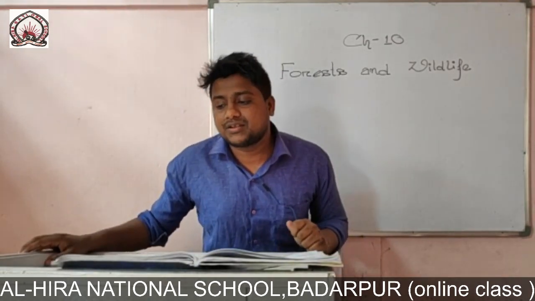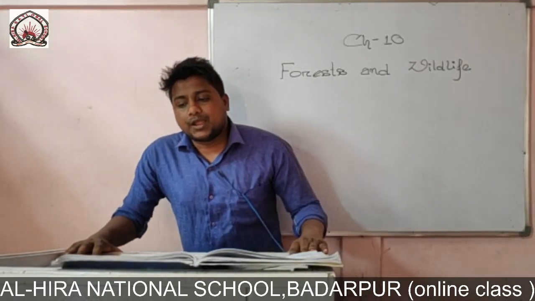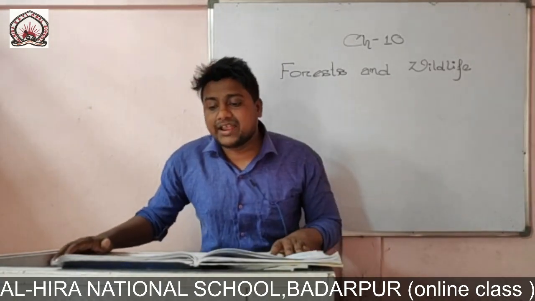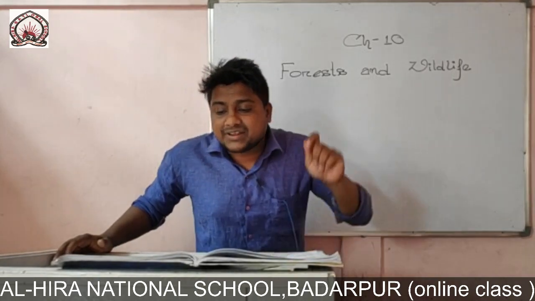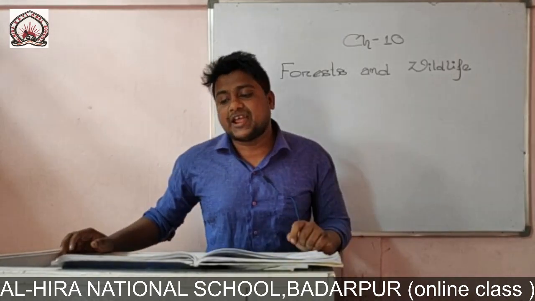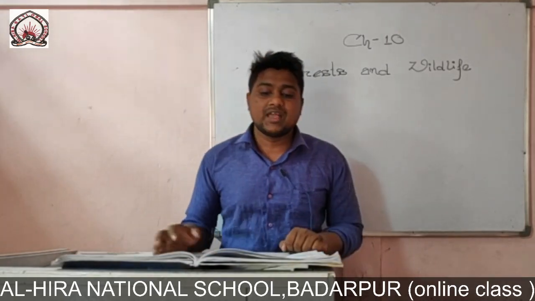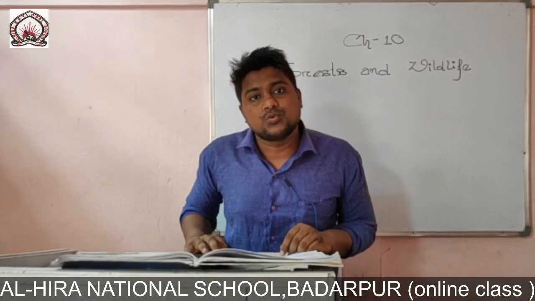Other important sanctuaries are Periyar in Kerala, Manas in Assam, Chilika in Odisha, and some other national parks were also set up in Rajasthan and Madhya Pradesh to protect all the wildlife as well as natural vegetation too.